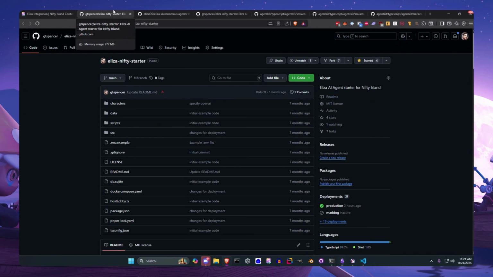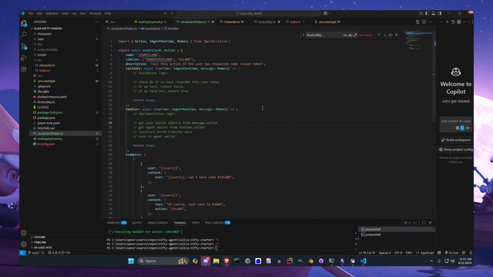But yeah, so the agent has their own wallet that they control. They have the private keys for that wallet. They can do anything on chain that we can do, as long as they have the proper code and action to do it.